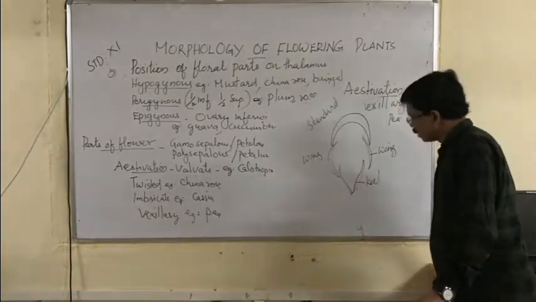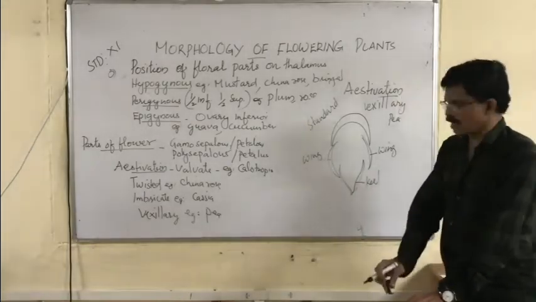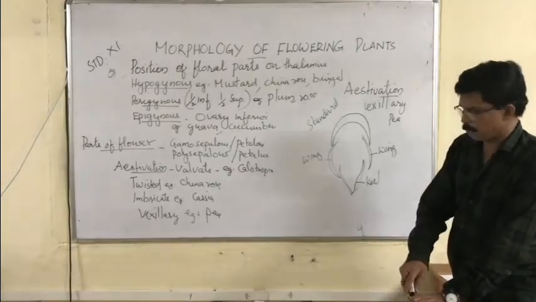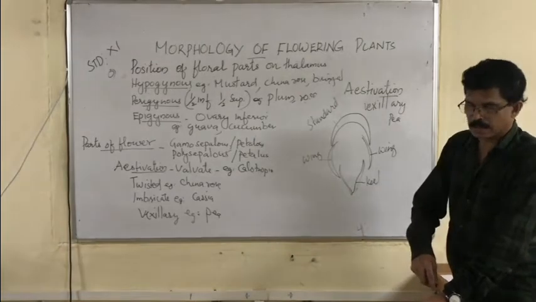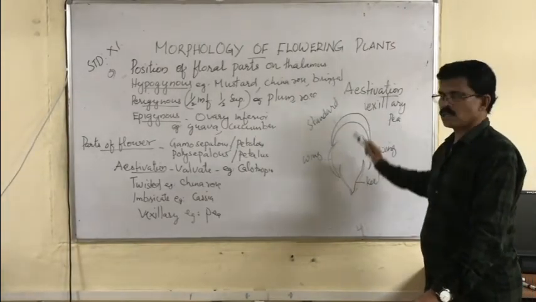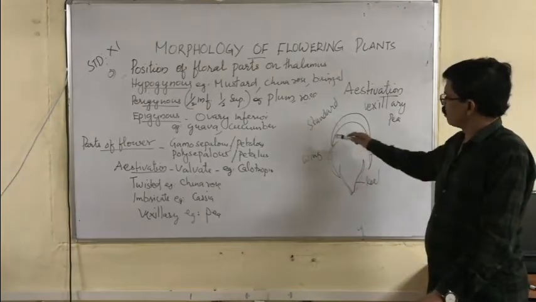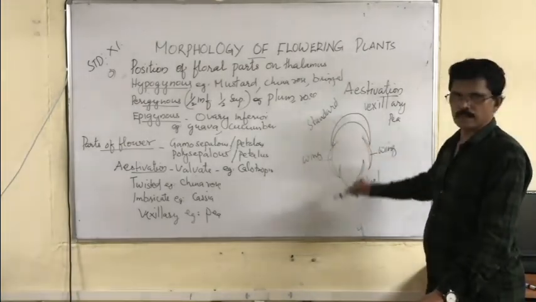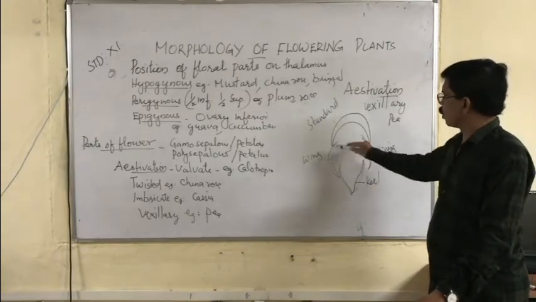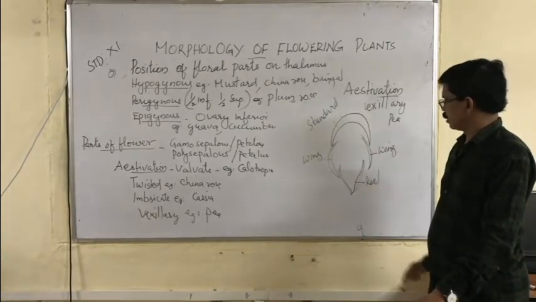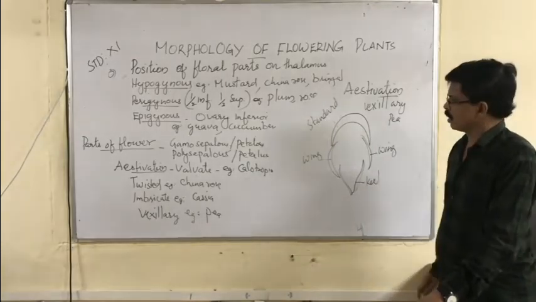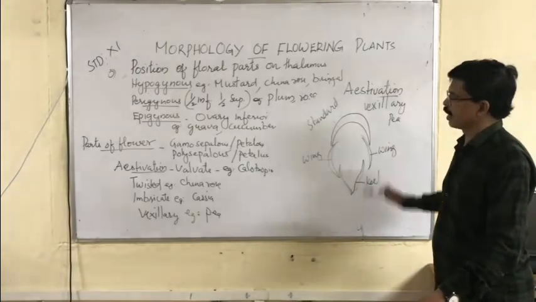So what is this? In vexillary, example pea, we can see three types of petals, particularly petals. The upper one is a large petal, called the standard petal, which is entirely outside. The side ones are called wing petals, which are overlapping each other. And the lowermost small petal is totally inside. That is called vexillary, which we can see in pea plant.